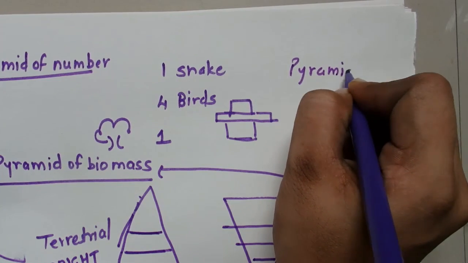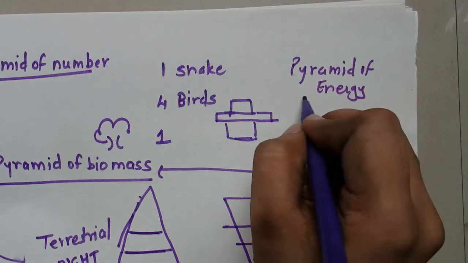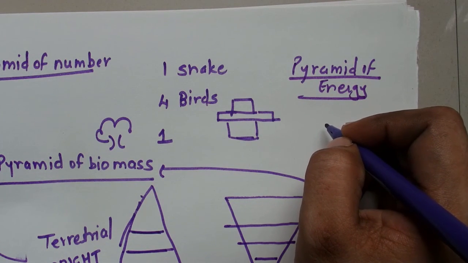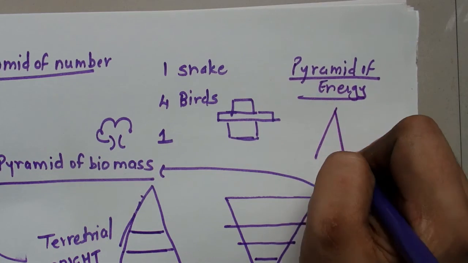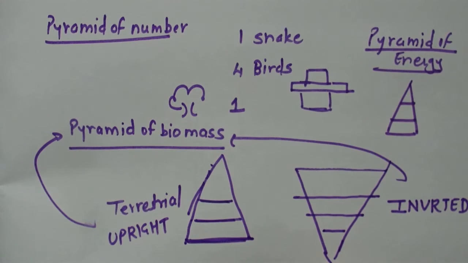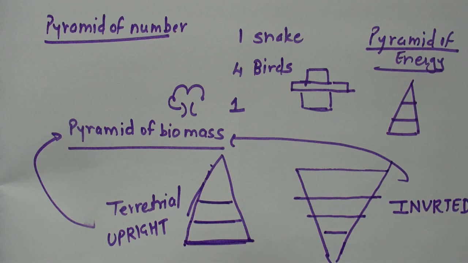Pyramid of number can change if we change the example. Pyramid of energy is always upright. Remember, pyramid of biomass, terrestrial pyramid will be upright, aquatic pyramid of biomass will be inverted. Pyramid of number can change according to different scenario, and pyramid of energy is always upright.